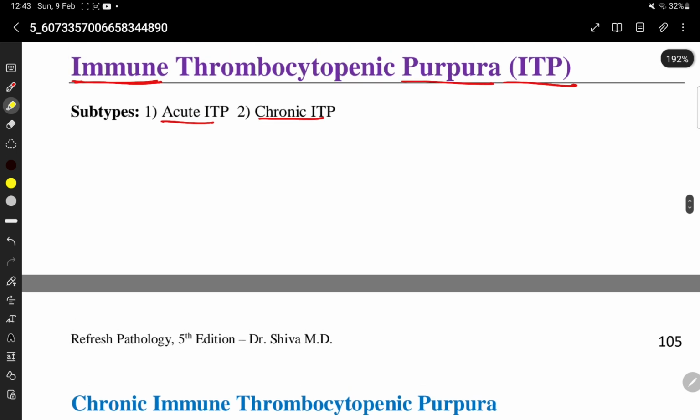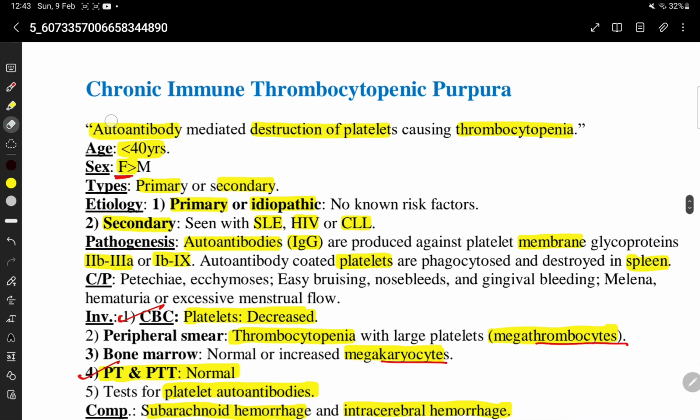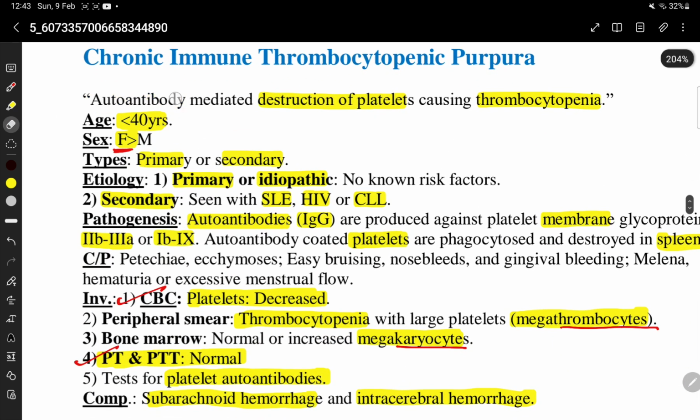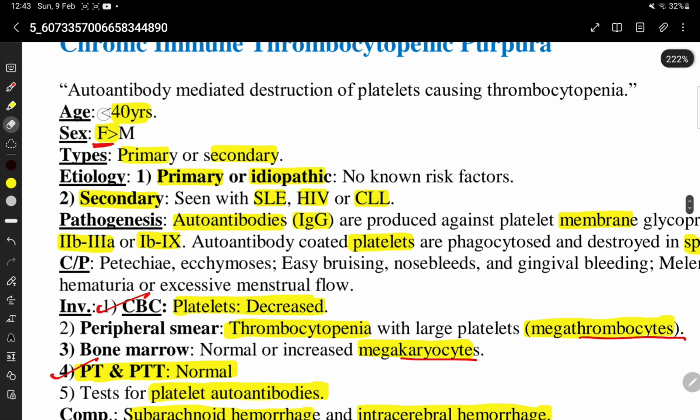So ITP stands for immune thrombocytopenic purpura. Subtypes: acute ITP and chronic ITP. In chronic ITP, there is autoantibody mediated destruction of platelets causing thrombocytopenia. Age less than 40 years. Sex: females are more affected. Types: primary or secondary. Primary is also known as idiopathic.